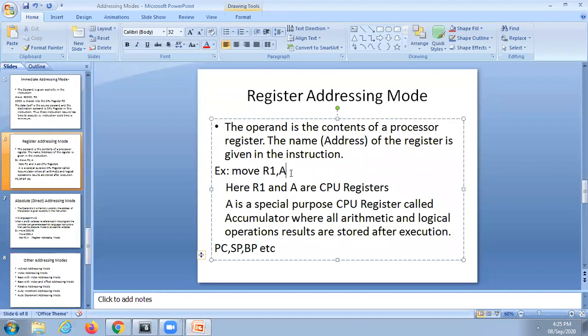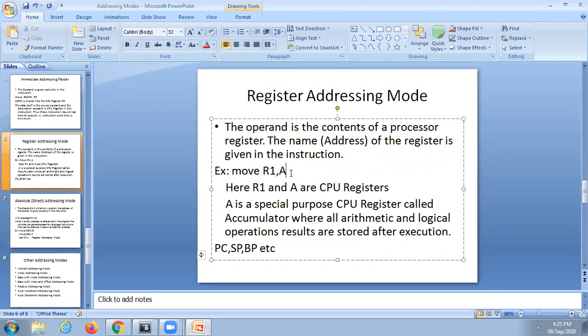If R1 contains the data 2150, how many bit register is it? Pardon? No problem, tell me, even though it is wrong, I will correct it. How many bits? Yes, it is a 16-bit register.